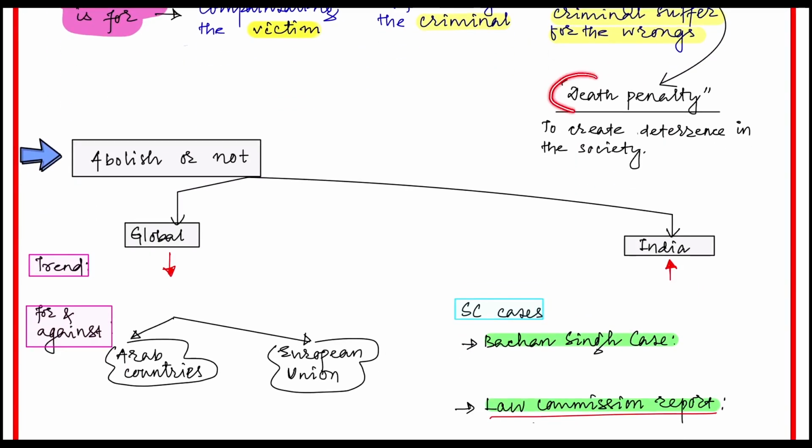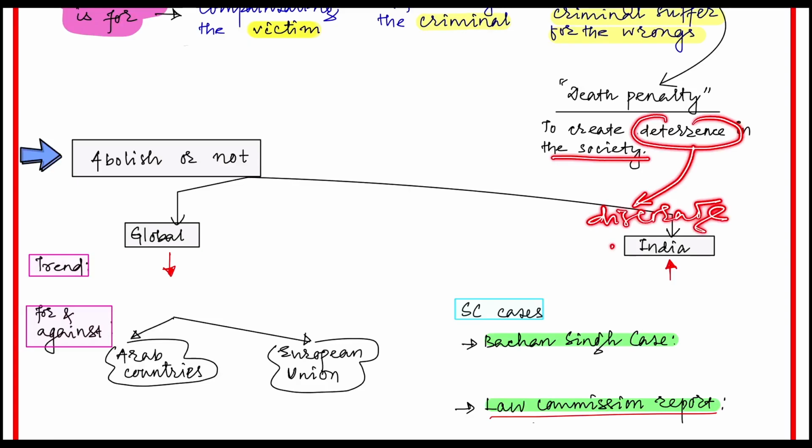So why is there a death penalty? The death penalty is to create deterrence in the society. What do we mean by deterrence? Deterrence is to discourage an activity or event, so that in future any other person will think before doing such activities, or will have a fear of doing or repeating such activities.